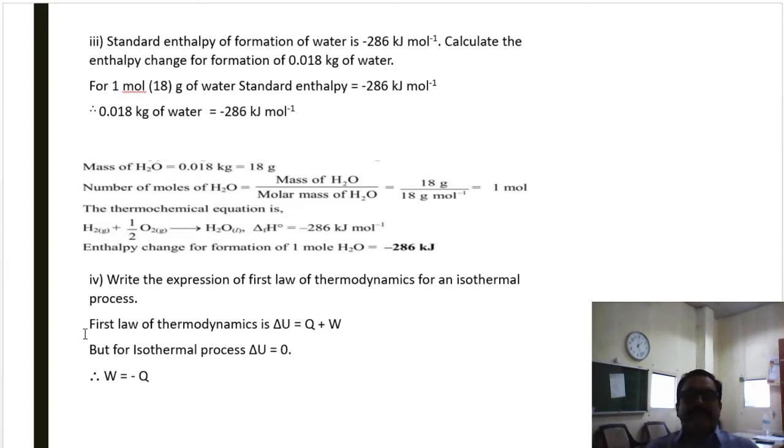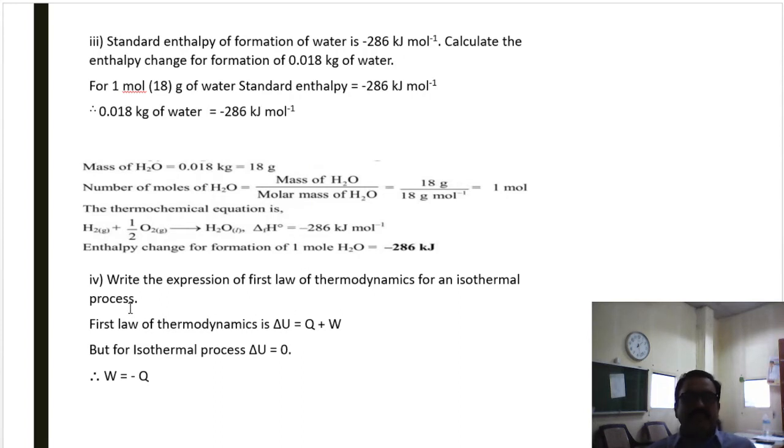Then the mass of water, molecular weight 18 gram, number of moles is mass divided by molar mass, that is 18 divided by 18 is equal to 1. The thermochemical equation for formation of water: hydrogen gas plus 1/2 O2 gas gives H2O liquid. The delta H of formation is given as minus 286 kilojoules, and hence the standard enthalpy for formation of water is minus 286 kilojoules per mole. Here the given value is for 1 mole and the weight given is 18 gram.